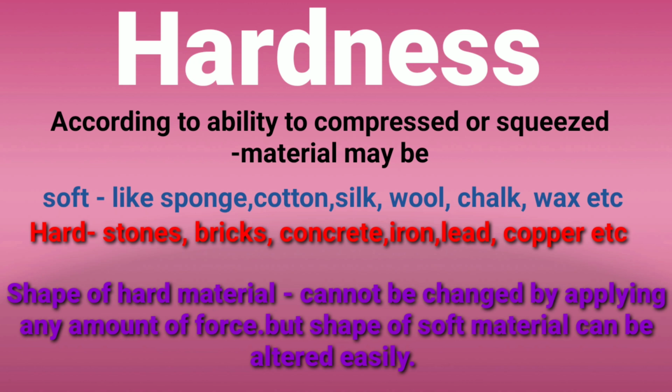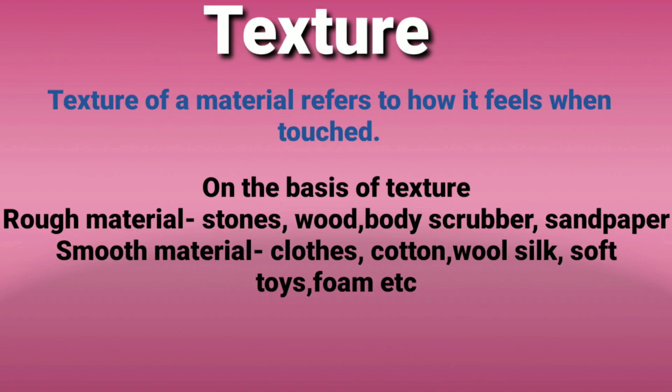The shape of hard material cannot be changed by applying any amount of force, but the shape of soft material can be altered very easily. That's why in the beginning of the chapter I was asking, if I have to make a cupboard, I will choose either iron, meaning metal, or wood because they are hard. We cannot use cloth to make the cupboard because cloth is soft. So hardness or softness decides its utility. Got it? Next is texture.